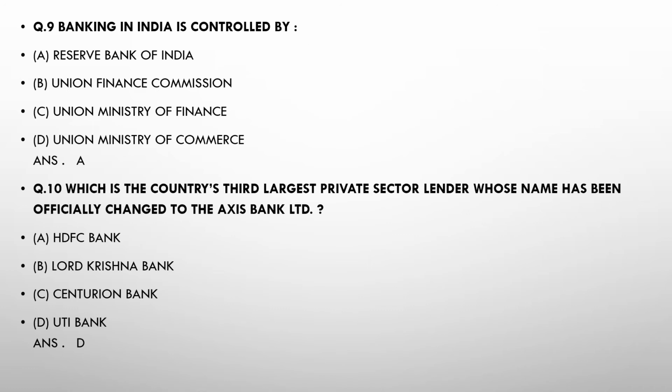And question number 10, which is the country's third largest private sector lender whose name has been officially changed to Axis Bank Limited? So here, we can see option A is HDFC, B Lord Krishna Bank, C Centurion Bank, and D UTI Bank. Then we can tick UTI Bank. So the answer will be D.